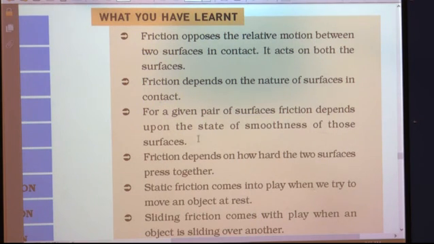You observed that the pencil cell covers more distance on the table, less distance on a piece of cloth, and the least distance when there is a layer of sand. Why? Because smoothness is different. The table is very smooth, the cloth is not so smooth, and a layer of sand is in fact a rough surface. So for a given pair of surfaces, friction depends upon the state of smoothness of those surfaces.